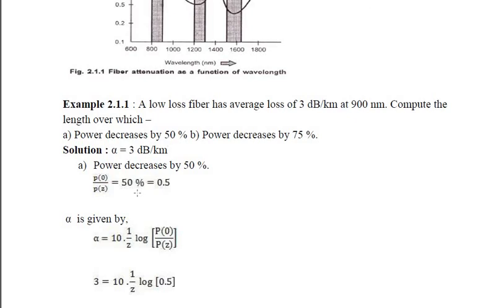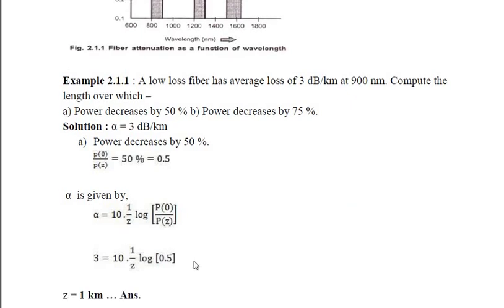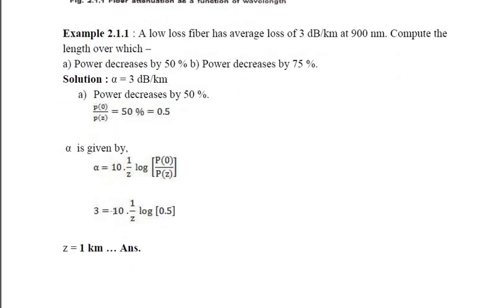So alpha is given by the equation 10 into 1 by z log of P0 by Pz. So as we know, P0 is nothing but the input to the fiber and Pz is the output of that fiber. So 3 is equal to 10 into 1 by z log of 0.5. So the answer turned out to be 1 kilometer.